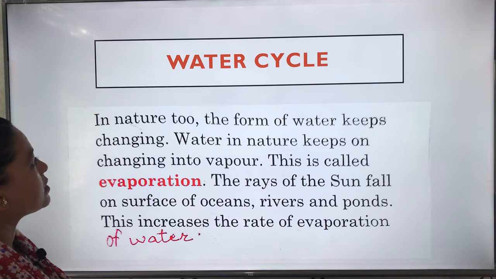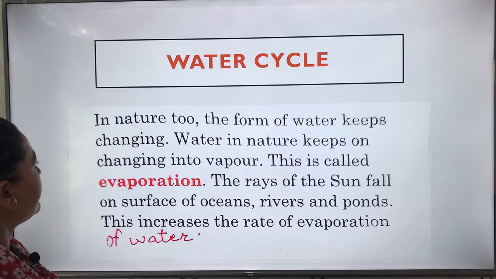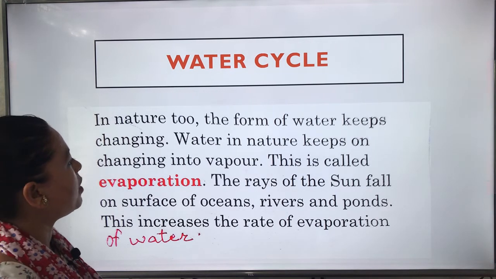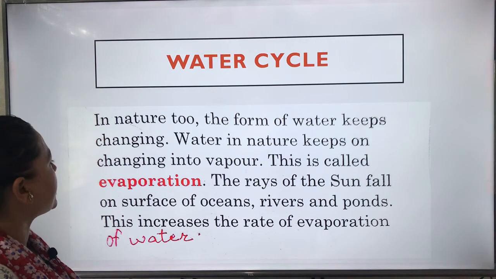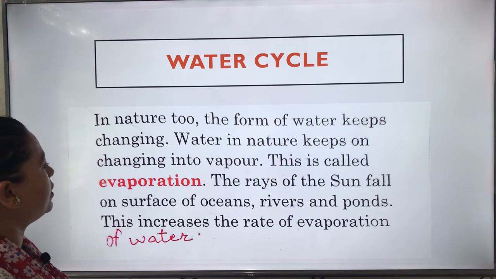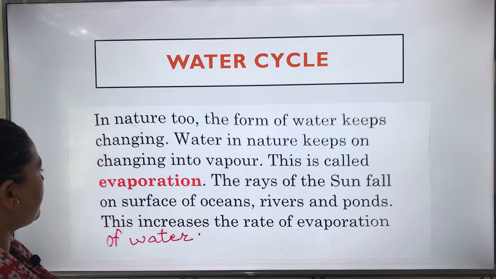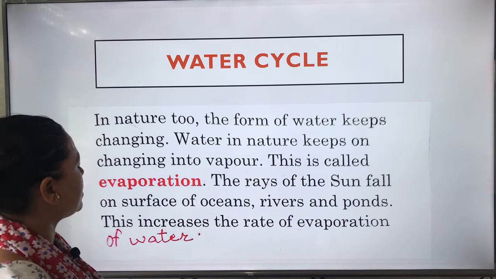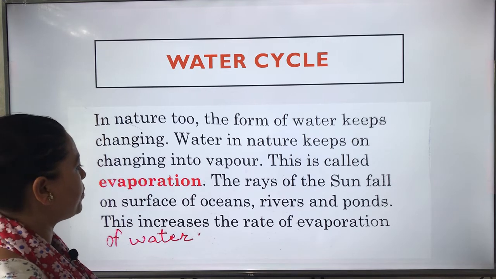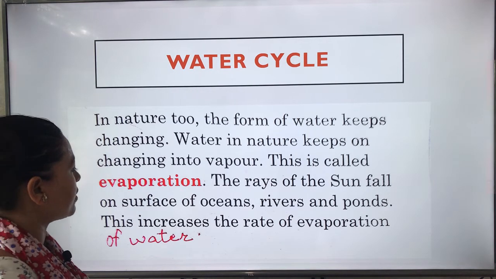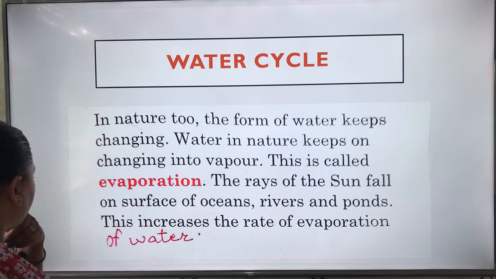Now, next one is the water cycle. In nature too, the form of water keeps changing. Water in nature keeps on changing into water vapor. This is called evaporation. The rays of the sun fall on the surface of oceans, rivers and ponds. This increases the rate of evaporation of water.